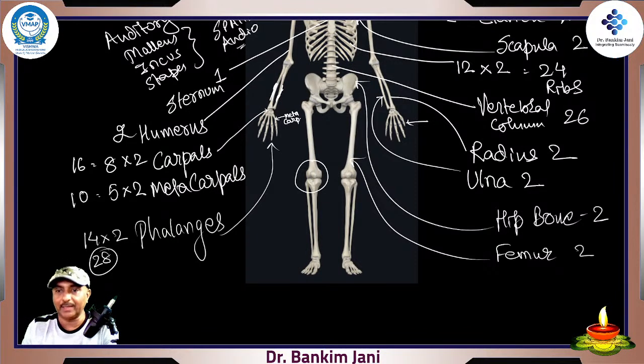Yes, that's right. Ilium, ischium and pubis, these are the parts of the hip bone. Very true.